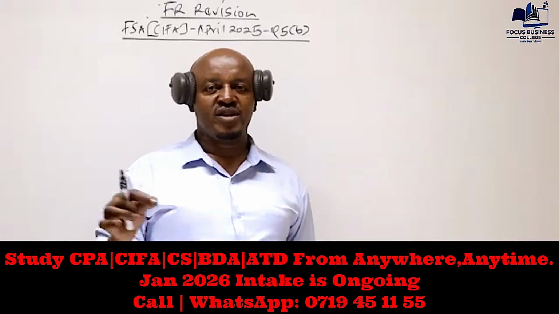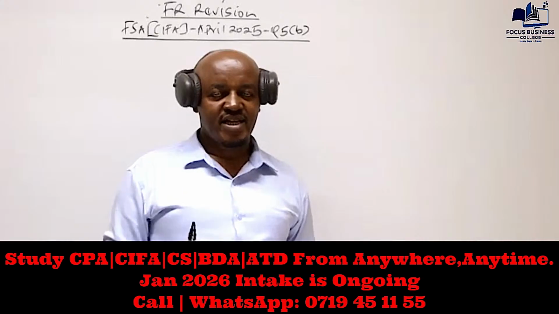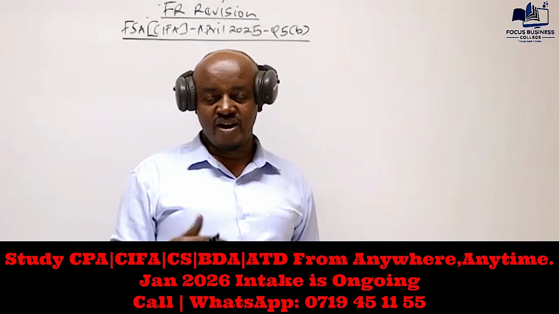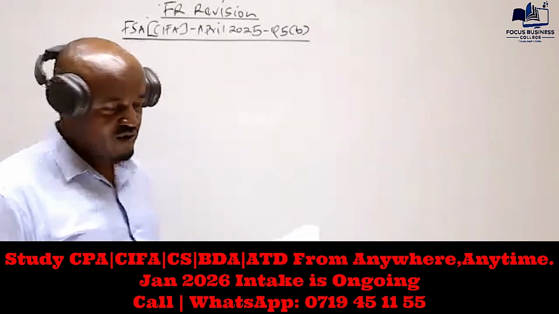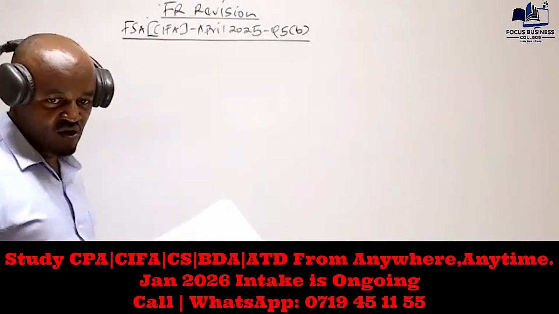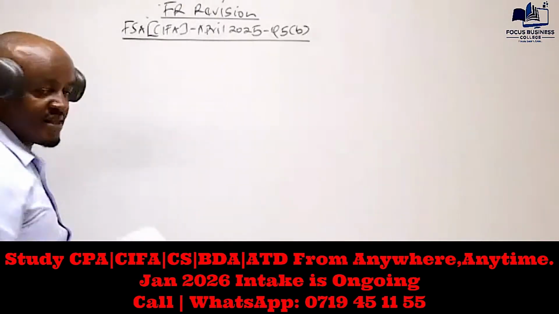Number one is where the lease is a short-term lease. Number two is where the leased asset is of low value. If you lease an asset which is regarded to be of low value, you're not required to recognize the lease liability and the right-of-use asset. But this company, Perry Limited, on the date the lease commenced, needed to recognize two items: the lease liability and the right-of-use asset.